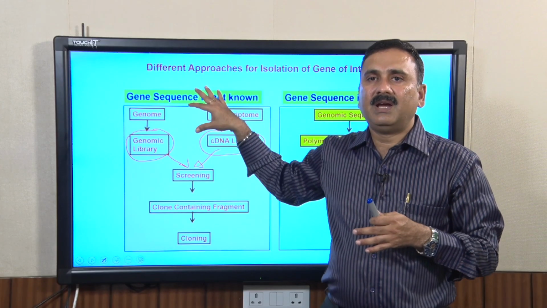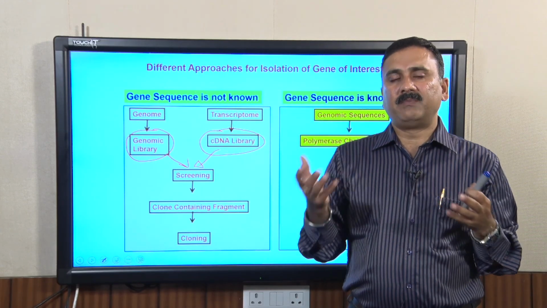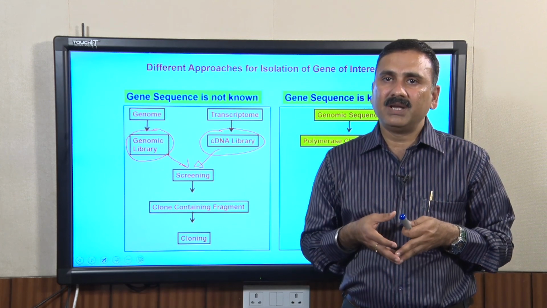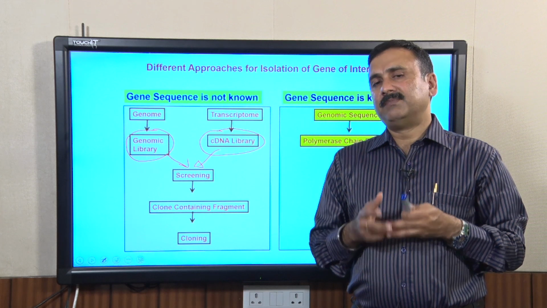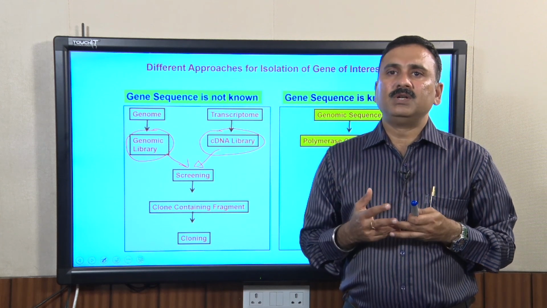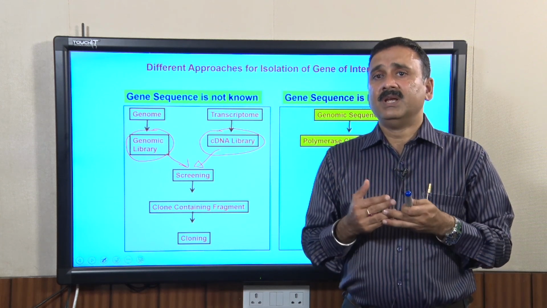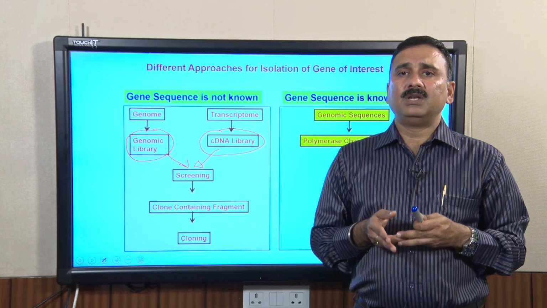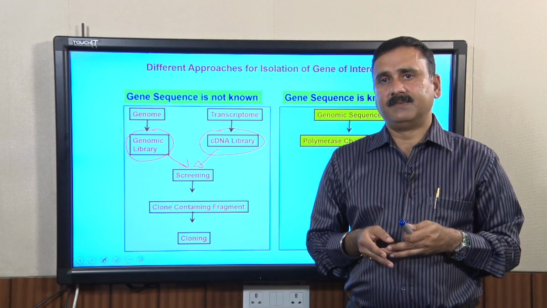Under this we have also discussed how to prepare a genomic library and how to prepare a cDNA library. Now, in the subsequent lecture, we are going to study how to screen the genomic library or the cDNA library to isolate your specific gene sequence. Thank you.